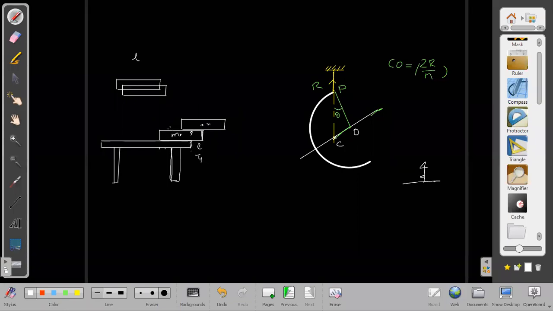Yes, L by 4. This gap is L by 2 and it is the midpoint, L by 4. So what are we getting now? Now we are getting L by 2 plus L by 4.